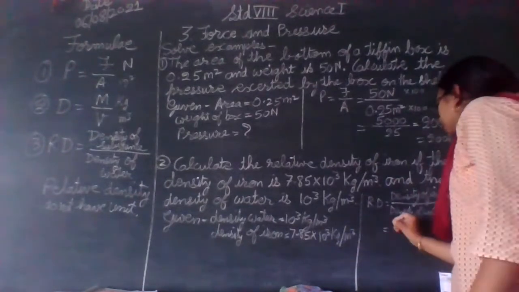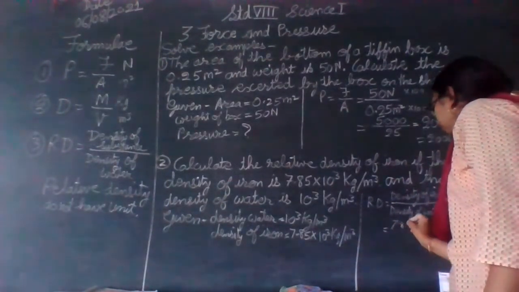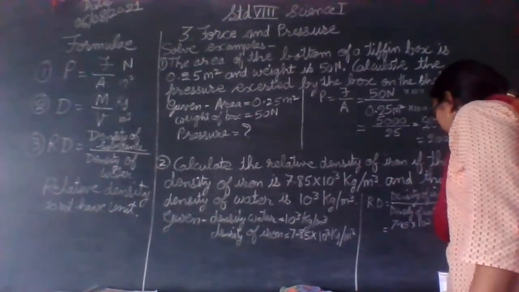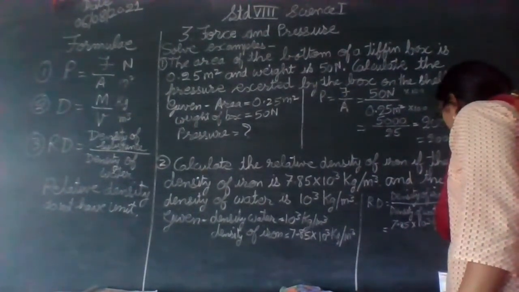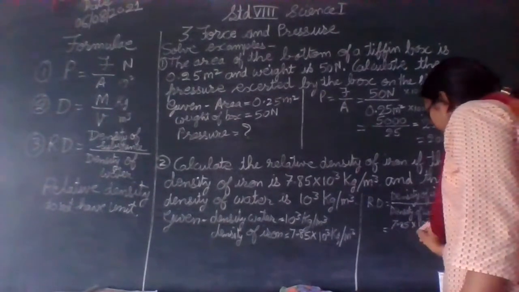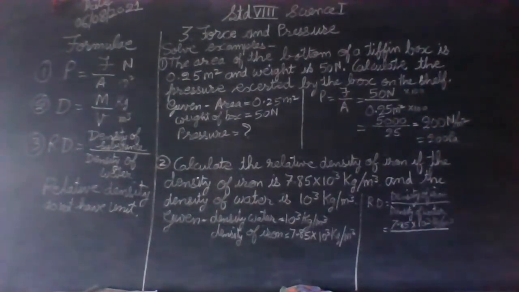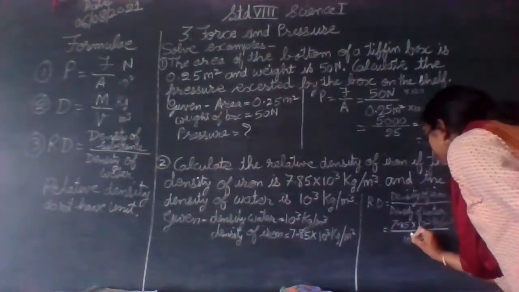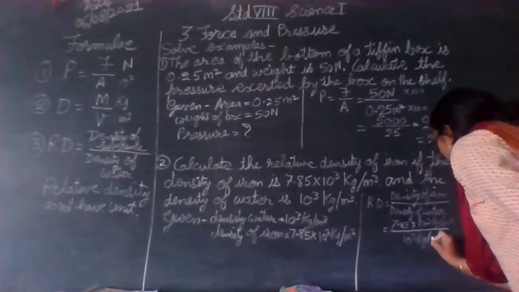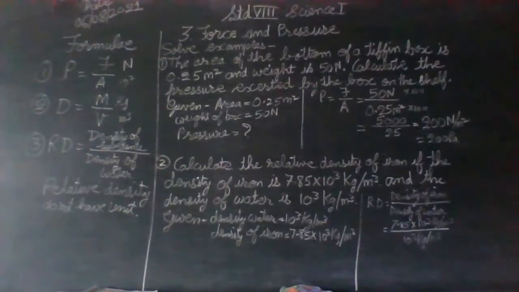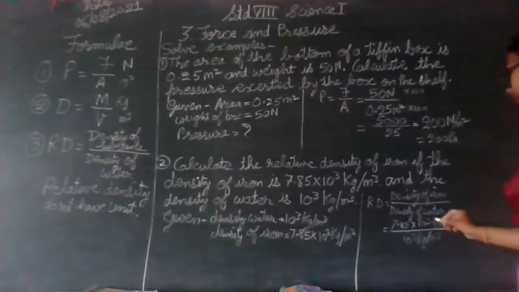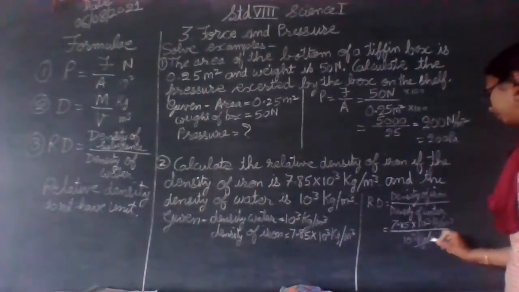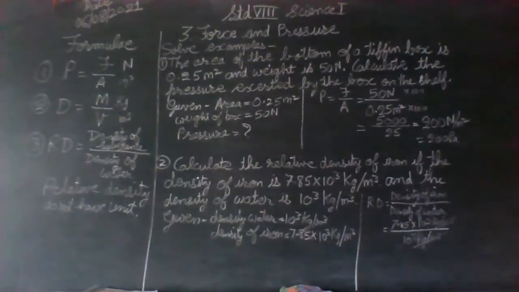Density of iron is 7.85 into 10 raised to 3 kg per meter cube divided by density of water, which is 10 raised to 3 kg per meter cube. Now what's going to happen? Just divide each other. 10 raised to 3, 10 raised to 3 will go. This kg per meter cube will go.